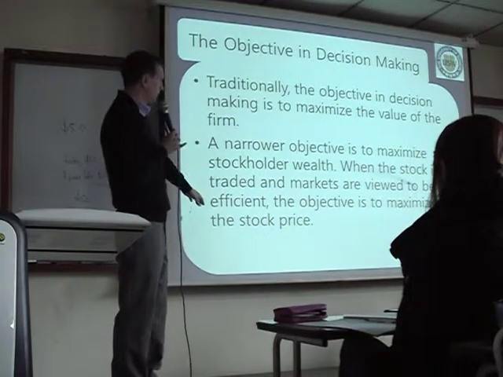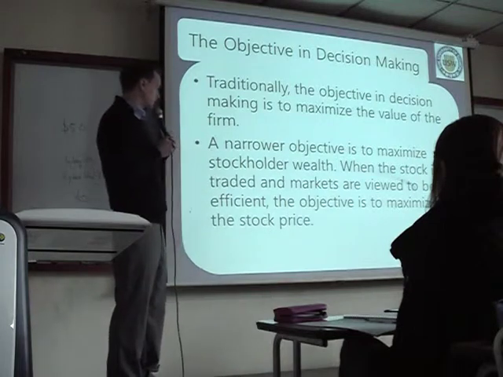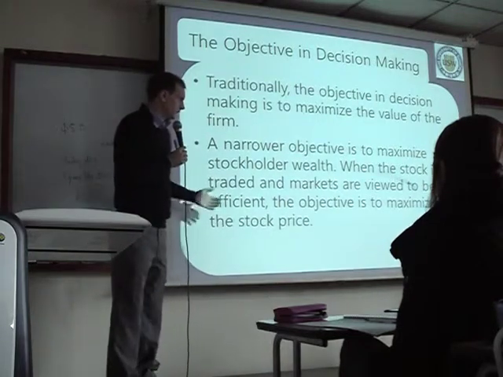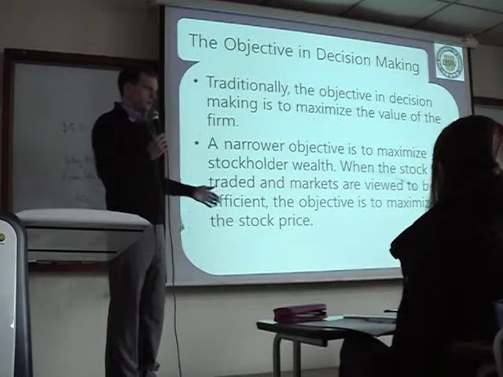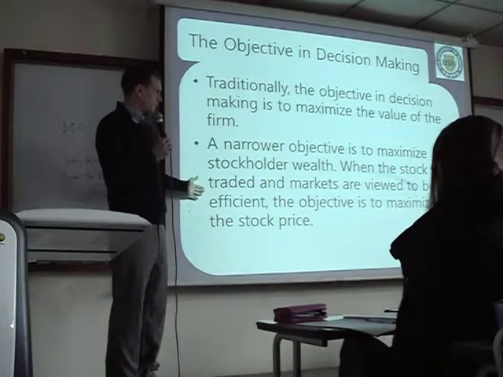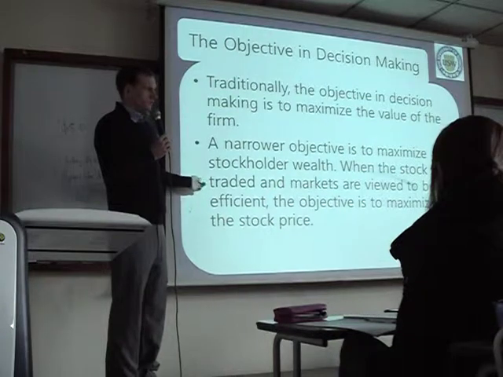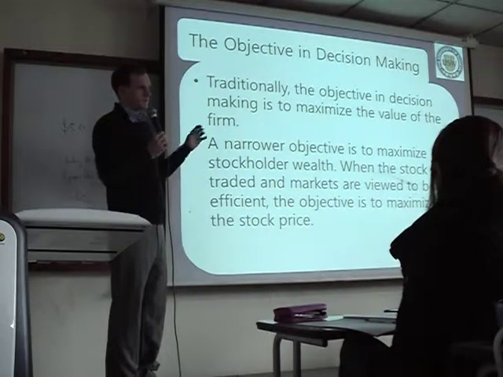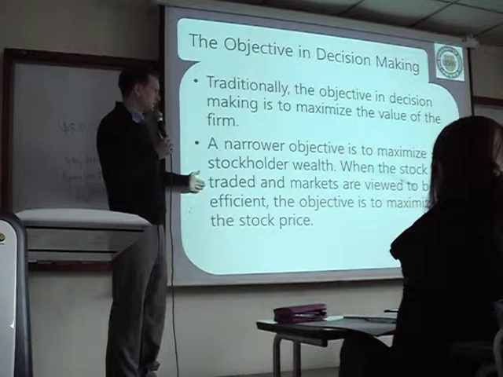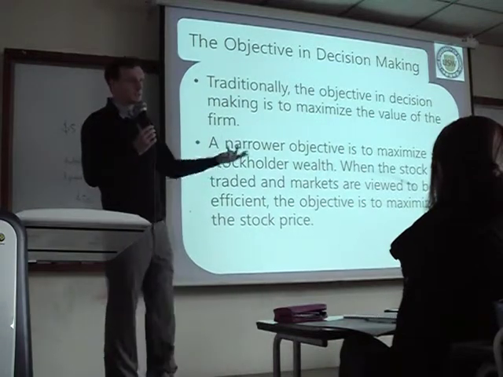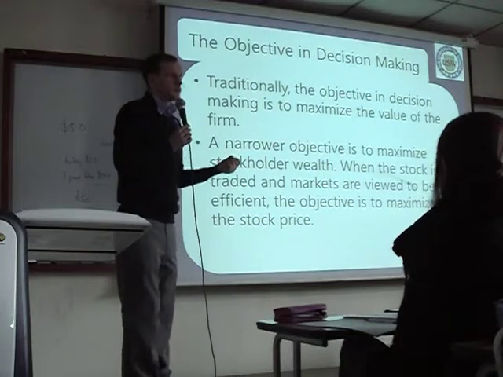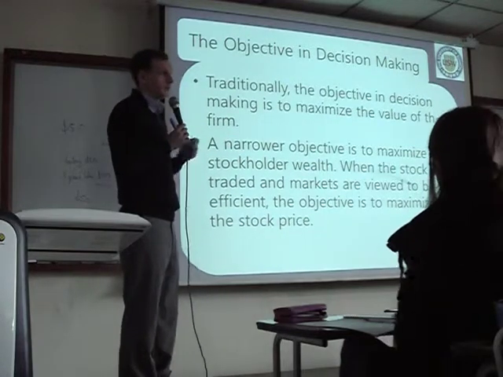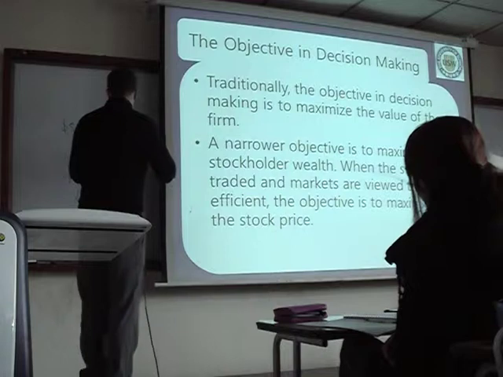Okay, so if the stock is traded and markets are viewed to be efficient, the objective is to maximize the stock price. So we're going to talk about efficient markets. It means that people are intelligent and they have access to information and they act in a rational way. Do you act in a rational way? Do you understand rational?